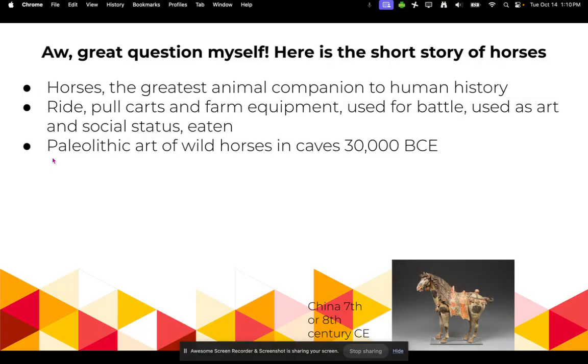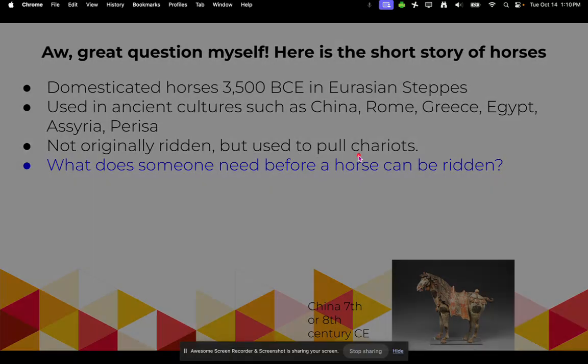So horses are the greatest animal companion in human history. Why? Because we can ride them. We can have them pull carts and farm equipment. They're used for battle, used as art, and also social status. And of course, you can also eat horses. There's also Paleolithic art of wild horses in caves from about 30,000 BCE. So that's a long, long time ago. So humans have admired horses for at least 32,000 years.